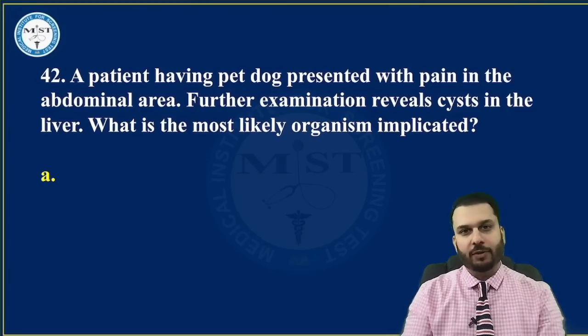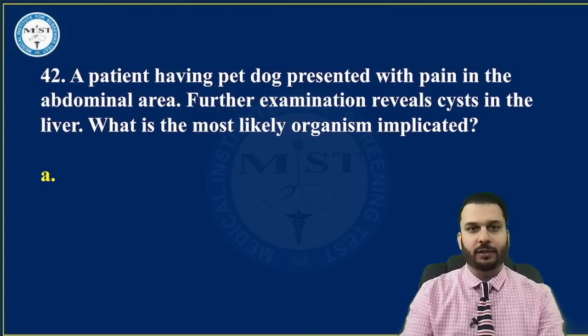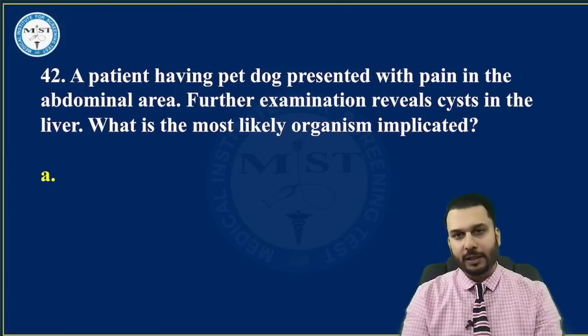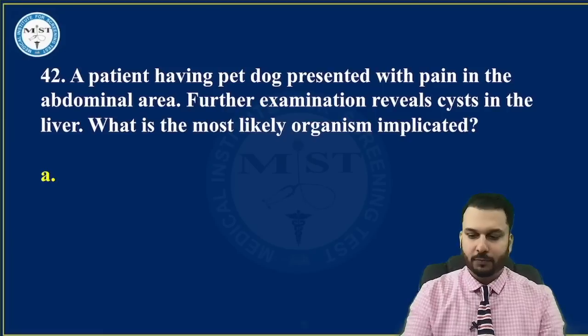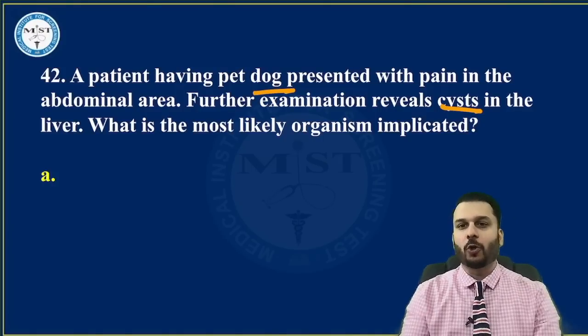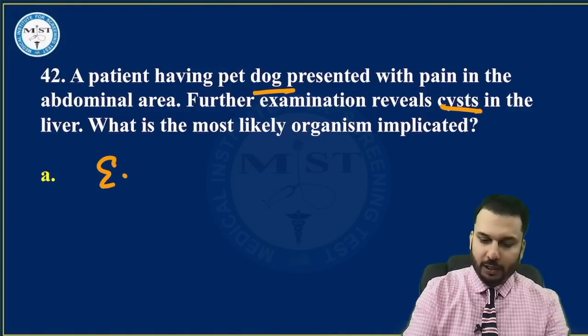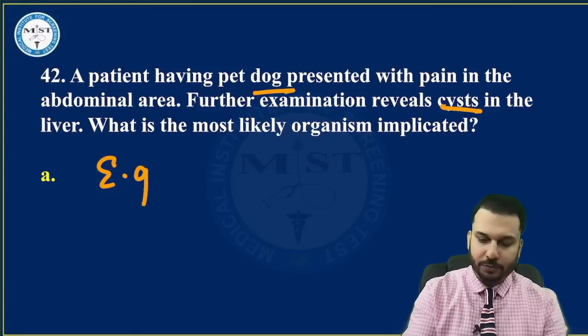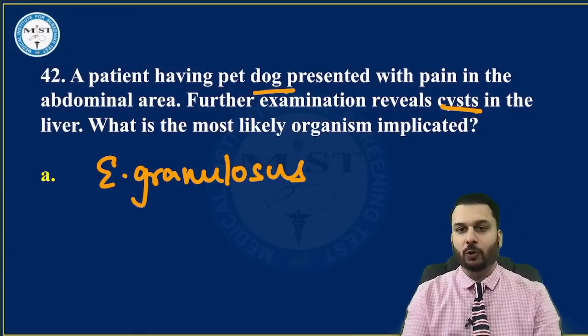A patient having a pet dog presented with pain in the abdominal area. Further examination reveals a cyst in the liver. What is the most likely organism implicated in this? Right? Cyst word, dog word. What more hints do we need? Dog tapeworm. They're talking about Echinococcus granulosus. This is the worm called the dog tapeworm.